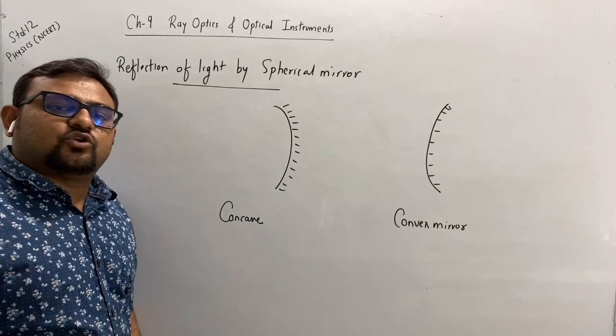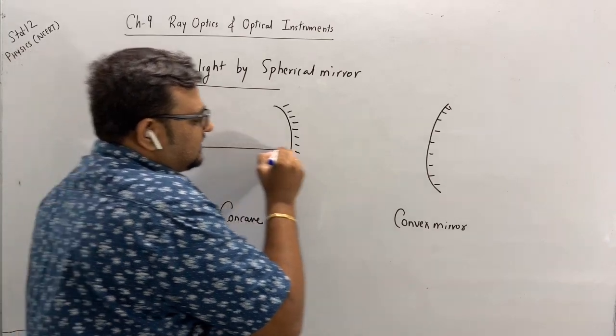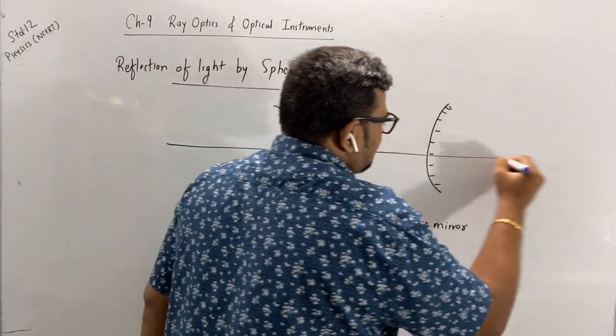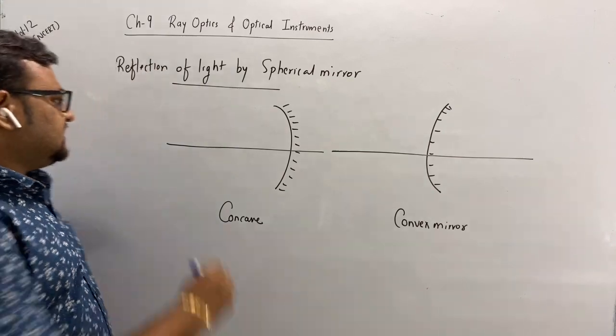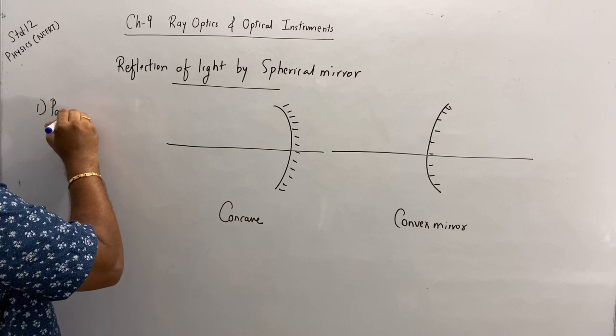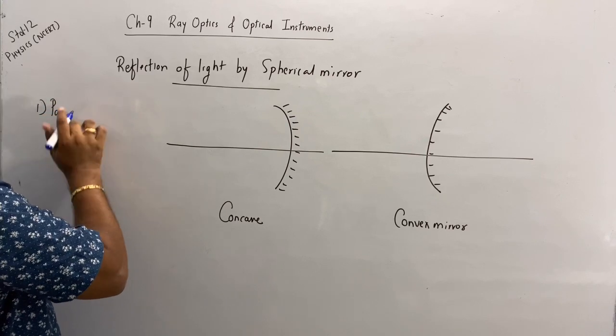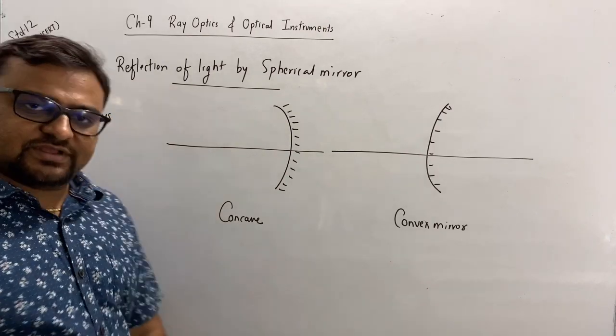I have taken two mirrors, concave and convex. Let's say this is the principal axis of both mirrors. First case I am taking is parallel rays.